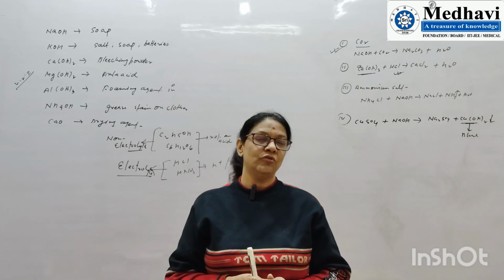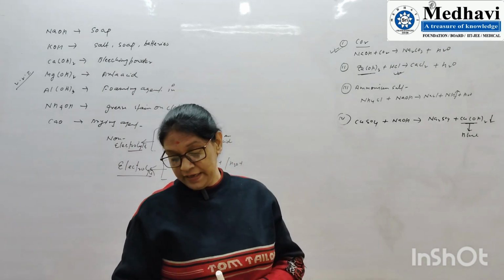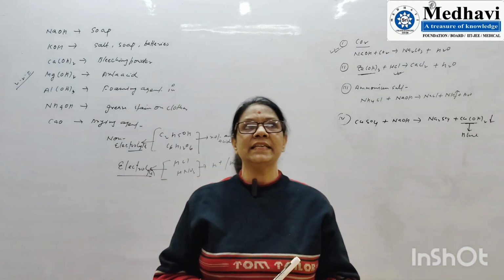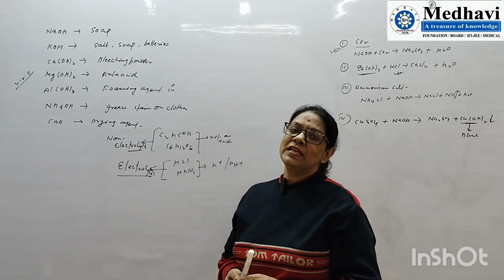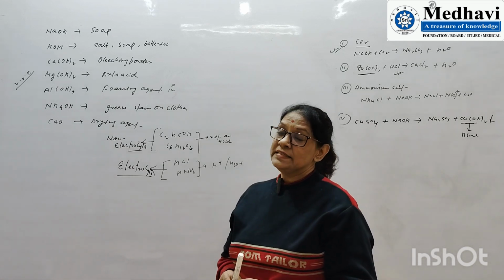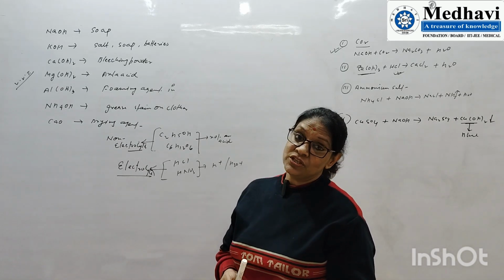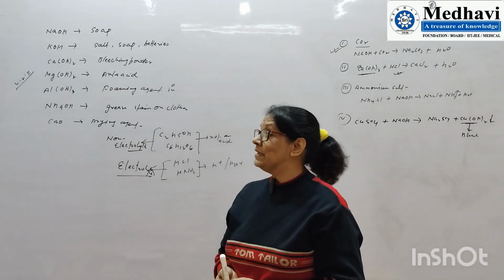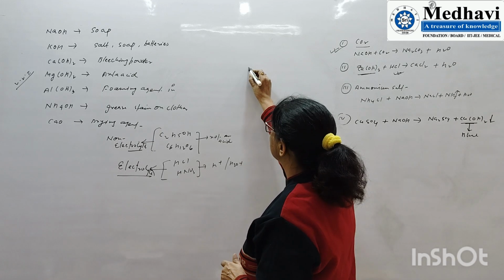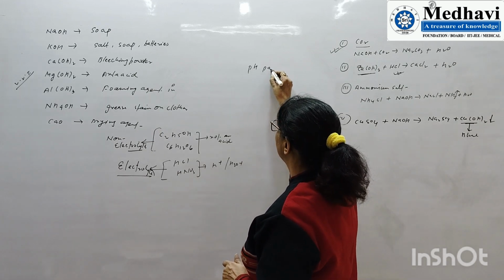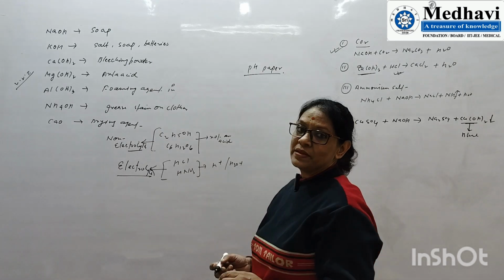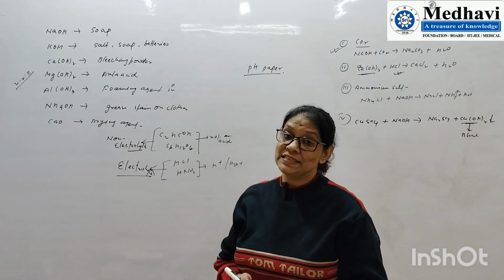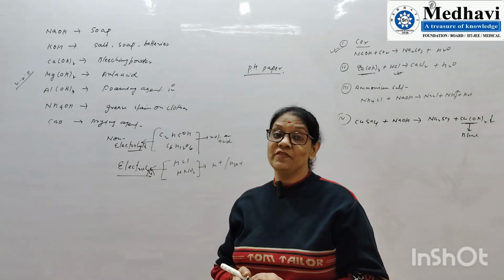One more thing I want to explain that is very, very important. I have explained indicators, and to explain indicators I have taken three examples. One is the litmus paper, second is methyl orange, a chemical that we use in the lab, and third is phenolphthalein. But there is a universal indicator, that is pH paper, very, very important. This pH paper gives an idea of the acidity or basic nature of a given substance.